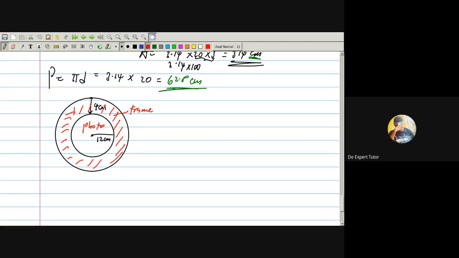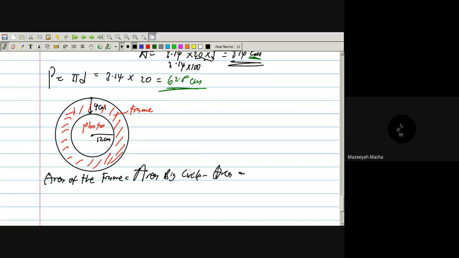This is the area of the shaded diagram. Exactly, the area of the frame is the area of the shaded diagram. It's very easy. How do we calculate the area of this shaded part? Now pay attention. The area of the frame is this shaded portion I want to get. Just see that area of big circle minus what? Area of small circle, and that's it.